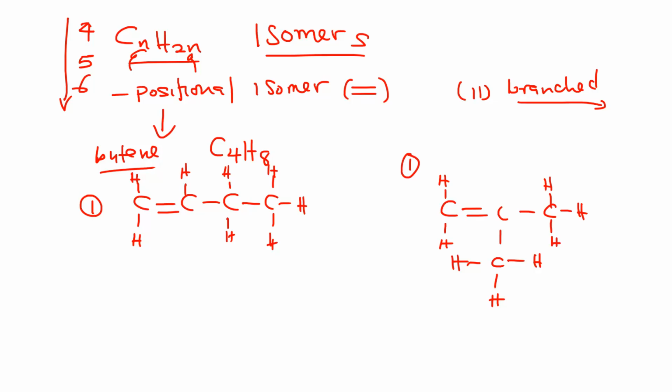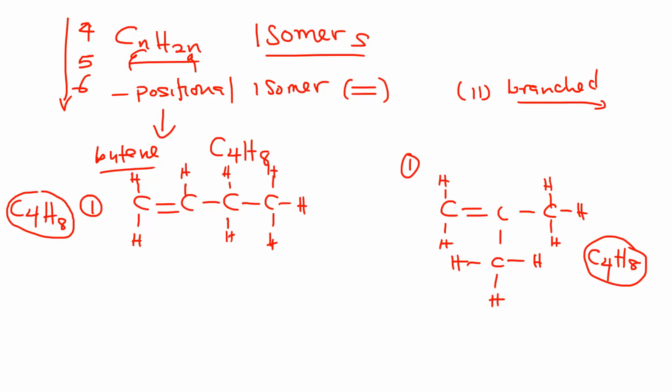If you are to write the molecular formula, number of carbons is what? 4. Hydrogens is what? 8. Count. Then also this one, number of carbons, 4. Hydrogens, 8. So these are two compounds that have the same molecular formula but different structural formula, and for that reason they are called isomers. Now, our main thing here is naming these isomers. How do we name them?